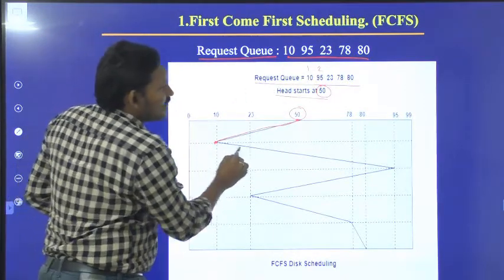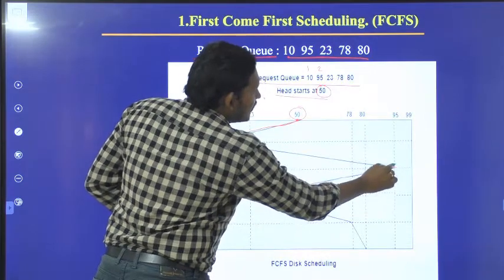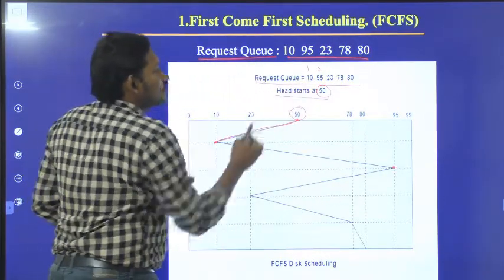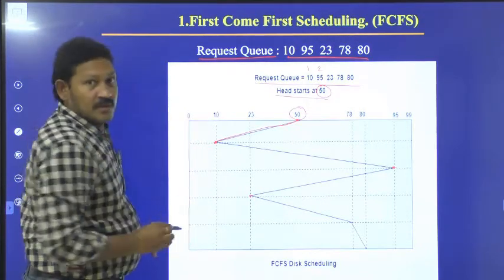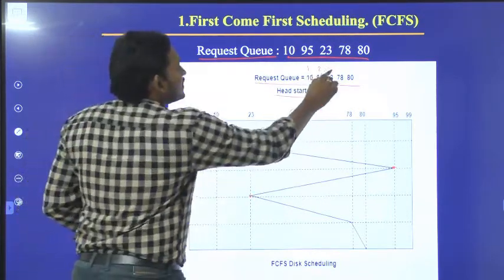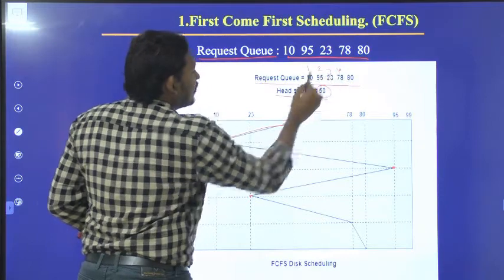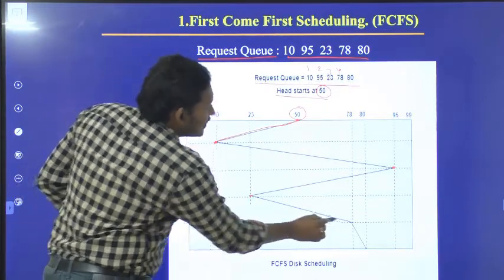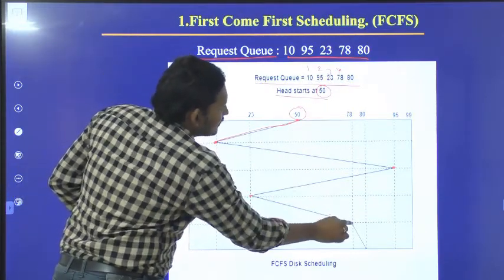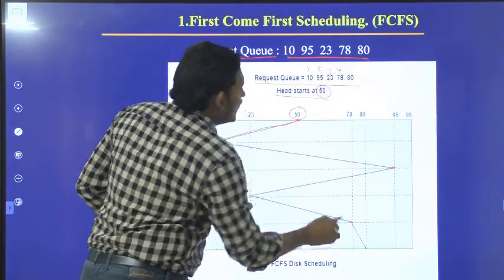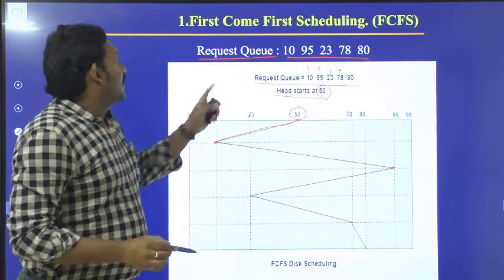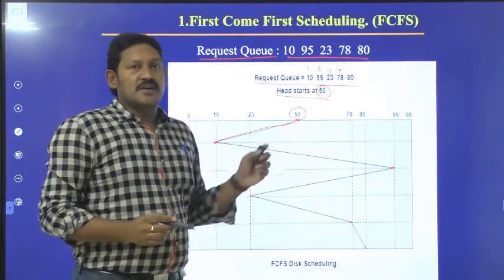Third is 23, so from 95 again to 23. From 23, the fourth is 78. Next, 78 to 80. Like that, the first come first served algorithm works.